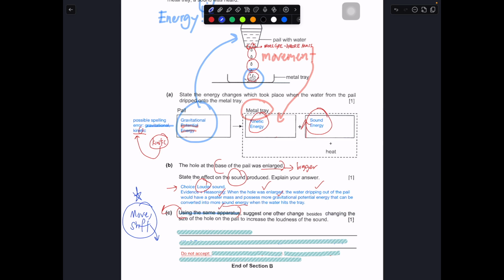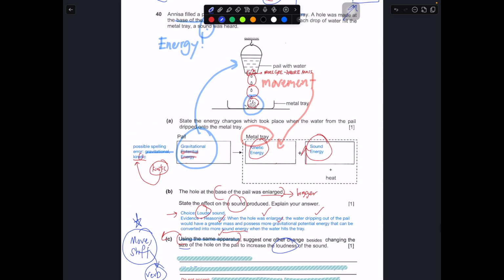Okay, your answer should start off with this over here, and these are the verbs that you should be using. Okay, so suggest one other change besides changing the size of the hole to increase the loudness of the sound. So you want to make the sound larger. So what should you do? Okay, so you think about this.